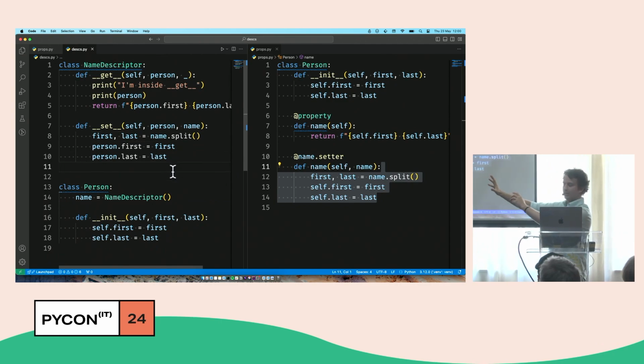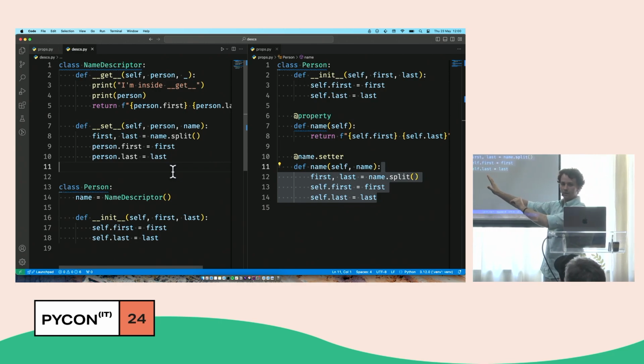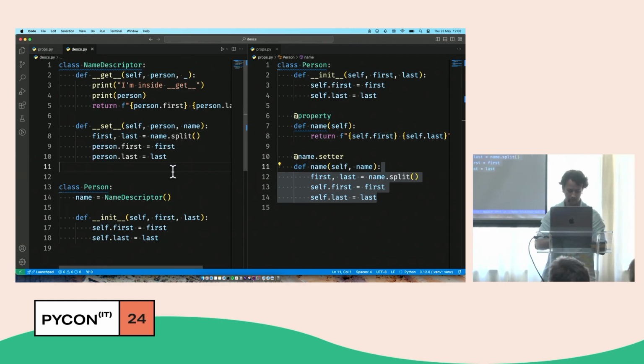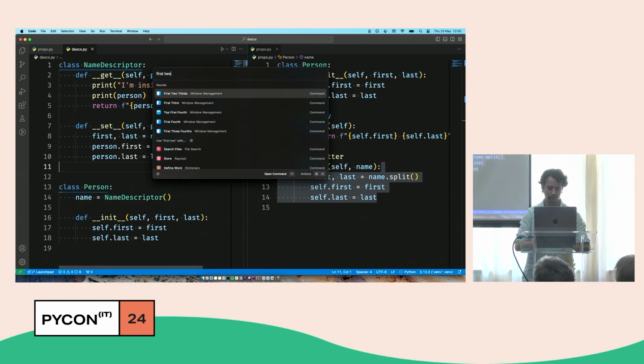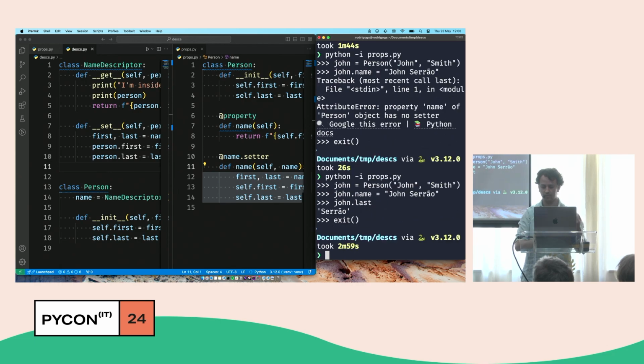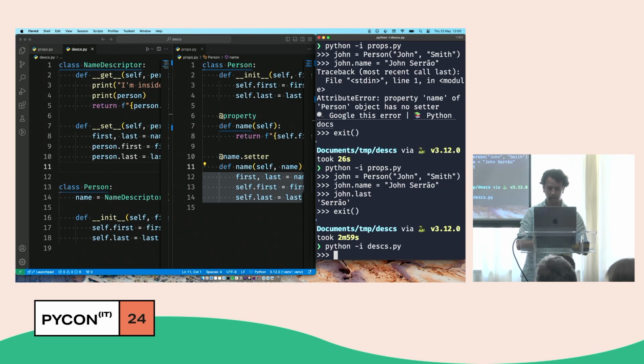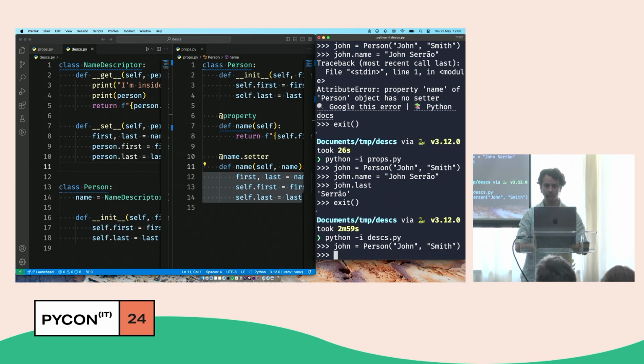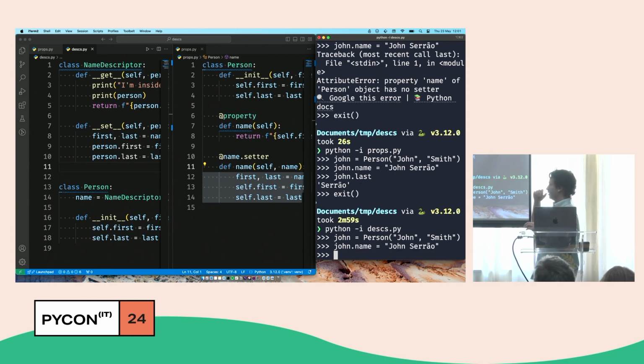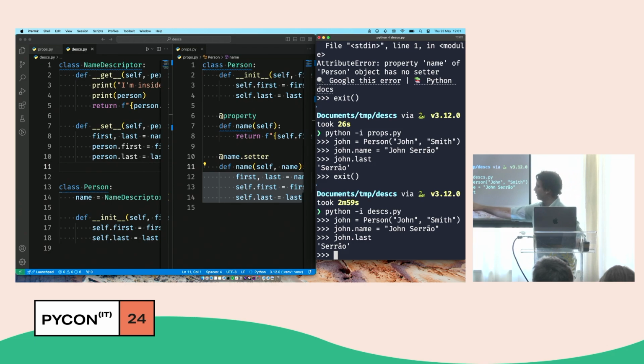At a first glance, is everyone comfortable with the code? You better be, because I just copied things around. It's the same code. Now let's run it, and see if I broke something or not. Let's run the correct file. I'll create a John Smith, and I will assign the name to John Smith. It's a good sign, at least I didn't get an exception. And now let's see, moment of truth. So I did update the last name.